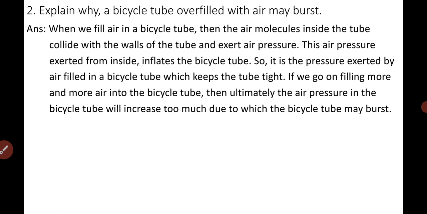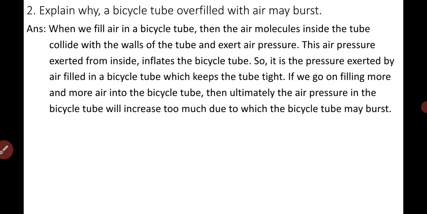You have seen, right? When air is filled into a bicycle tube, the tube gets inflated and the tube will be tight. Okay, so if we go on filling more and more air into the bicycle tube, then ultimately a time will come that the air pressure in the bicycle tube will increase too much.